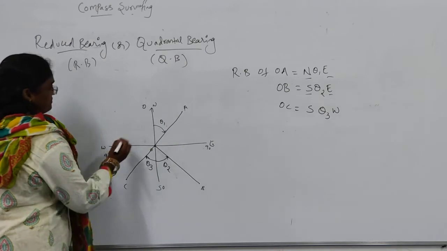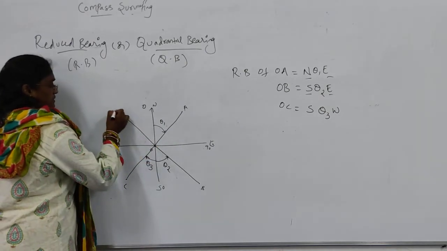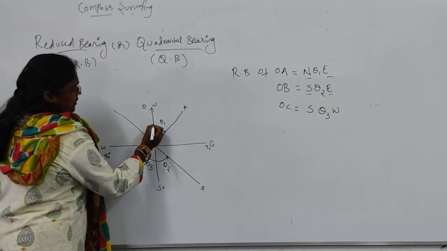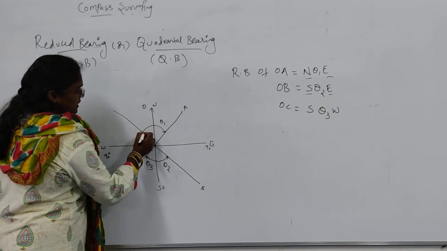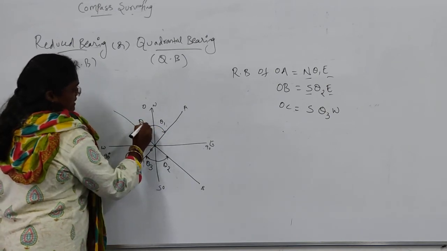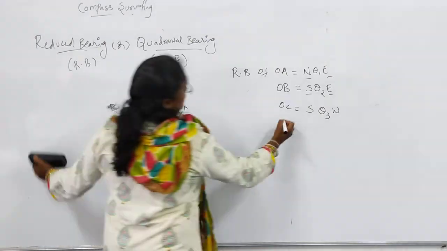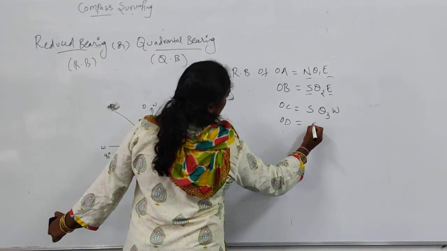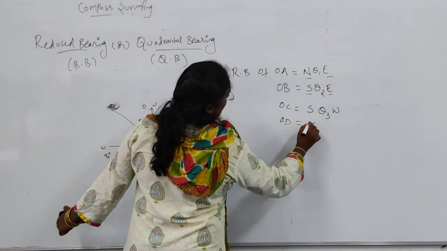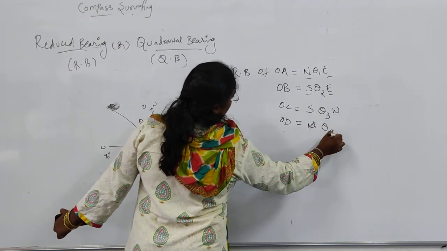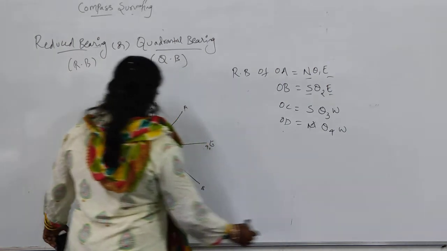Next, north will be the reference, making an angle towards the west, that is theta 4. Here OD equals north, making an angle theta 4 towards the west.